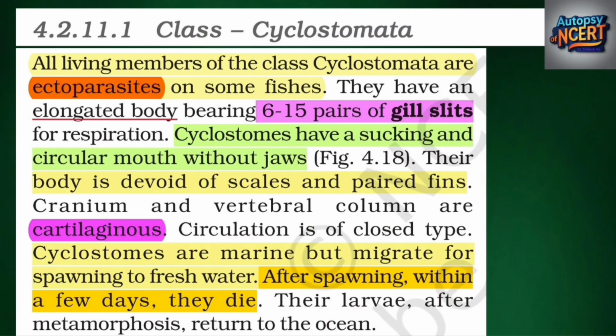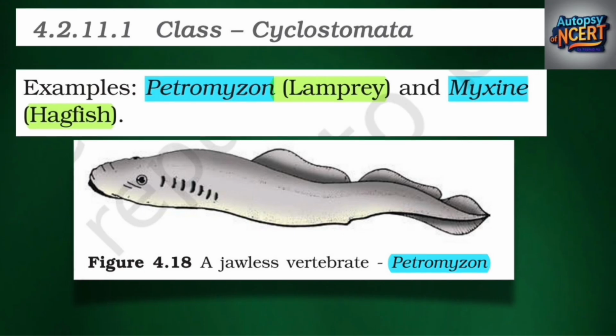Cyclostomes are marine but migrate for spawning to fresh water. After spawning, within a few days, they die. Their larvae, after metamorphosis, return to the ocean. Examples: Petromyzon, lamprey, and Myxine, hagfish. A jawless vertebrate, Petromyzon.